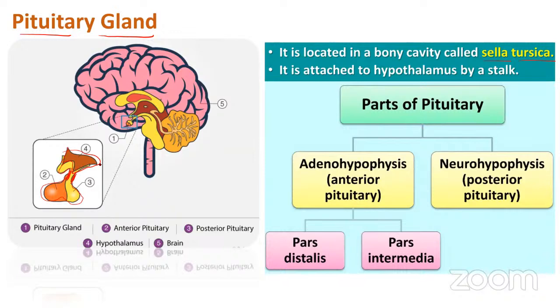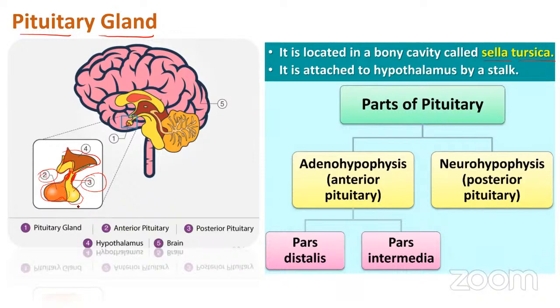So this is the pituitary stalk. The pituitary stalk holds the pituitary gland. If you see the parts of the pituitary gland, there is one portion in yellow and another portion in orange. The pituitary gland can be divided into two important regions. One is the anterior pituitary. The one in orange is the anterior pituitary. The one in yellow is the posterior pituitary.